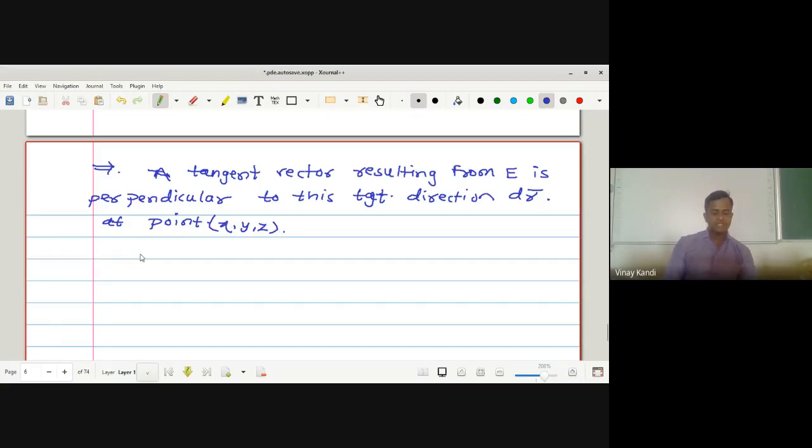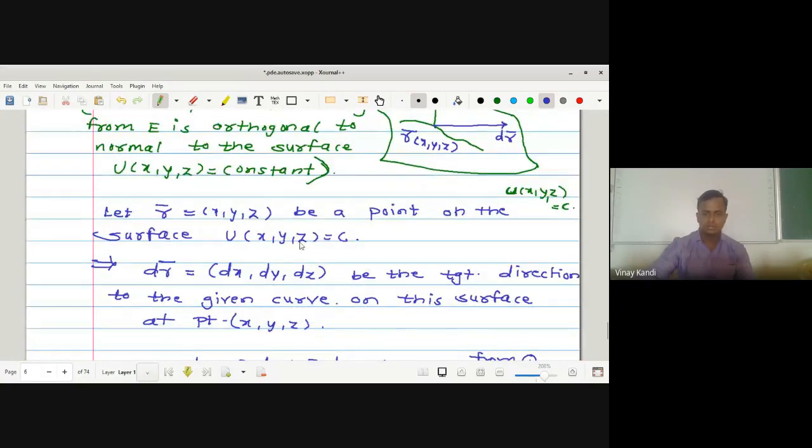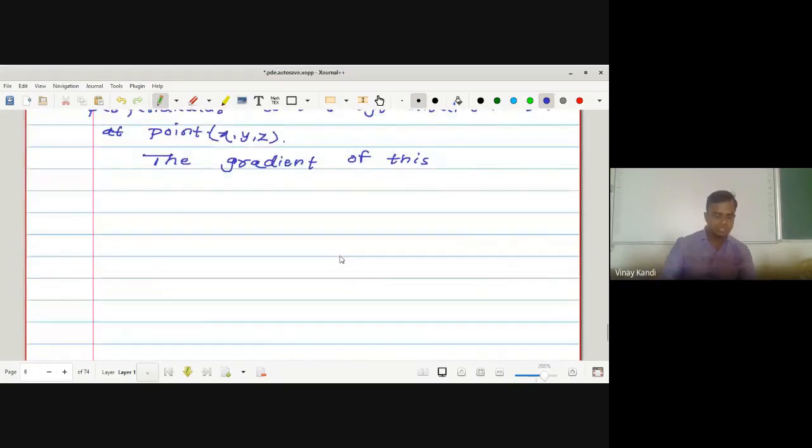Therefore the gradient of this function, u is equal to u of x, y, z is equal to c1. The gradient of this function is del u. Del capital U is parallel to the vector field E.